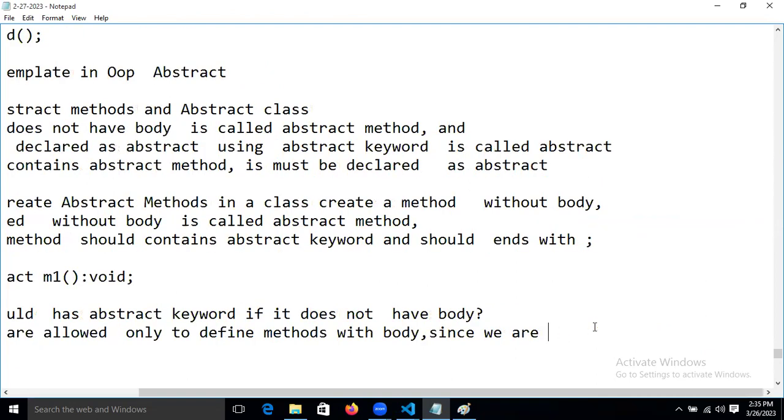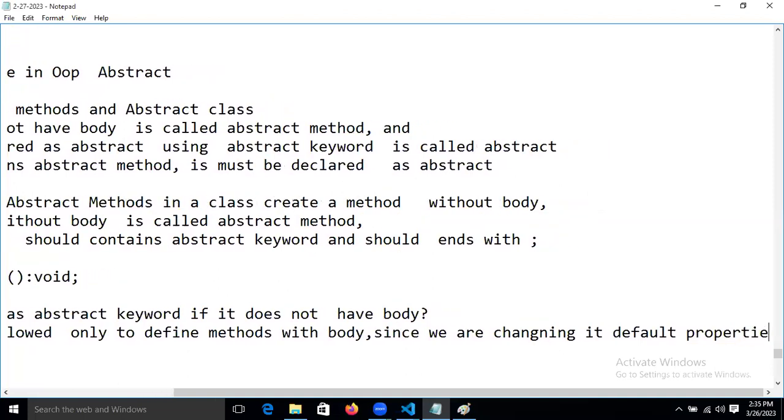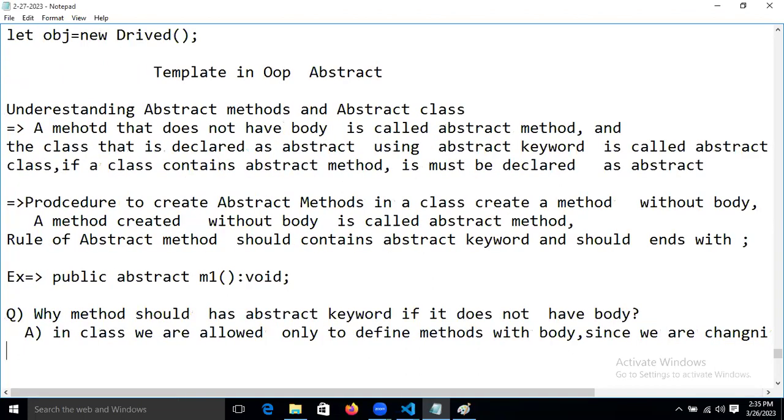We are not defining, we are changing its default properties. Property means removing its body.